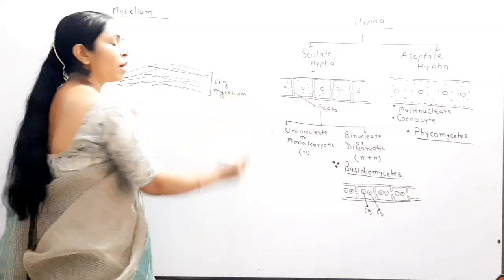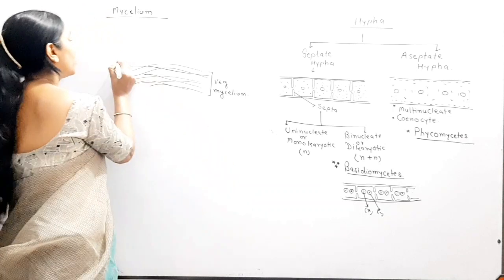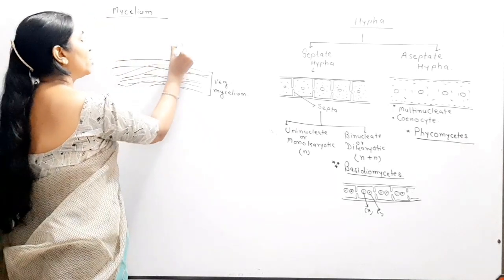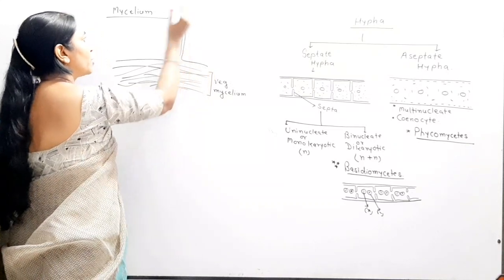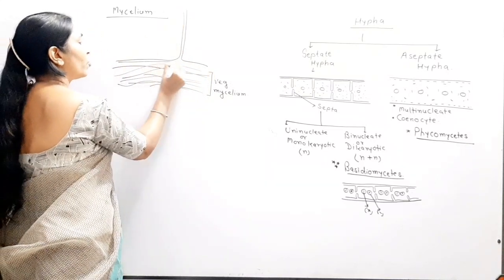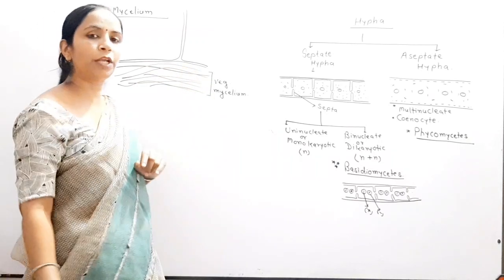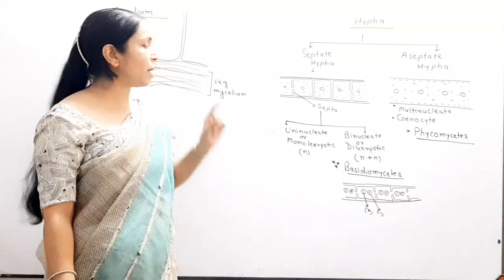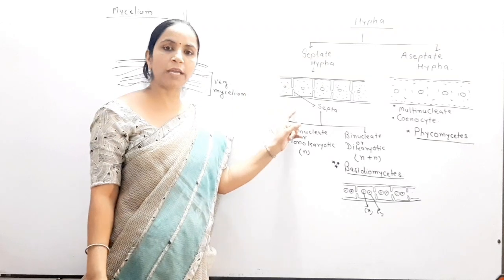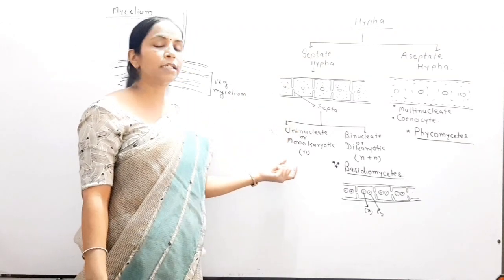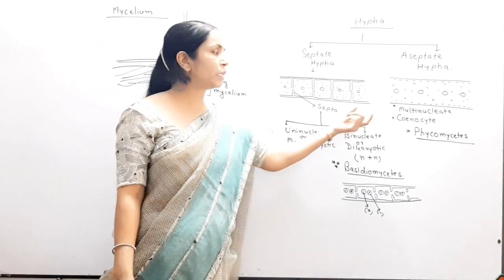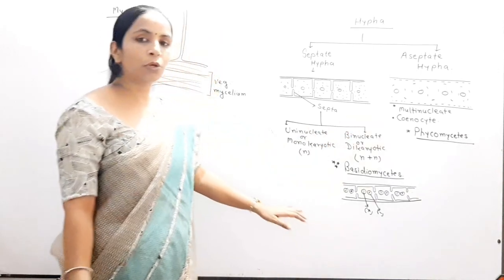As the conditions start to become unfavorable, some of the hypha start to grow in the upward direction, and they are responsible for the formation of special fruiting bodies. Fruiting bodies vary in fungi depending on the nature of the class, whether the class is Ascomycetes, Basidiomycetes, Phycomycetes or Deuteromycetes.